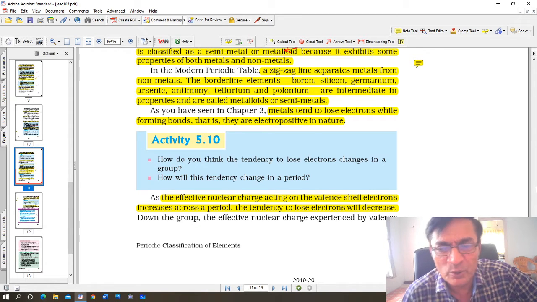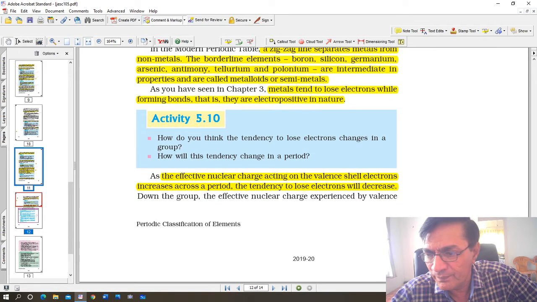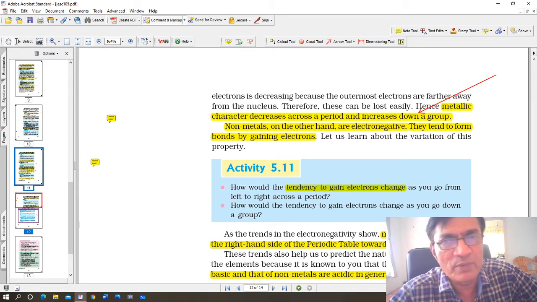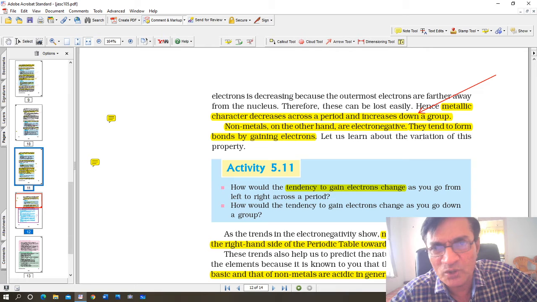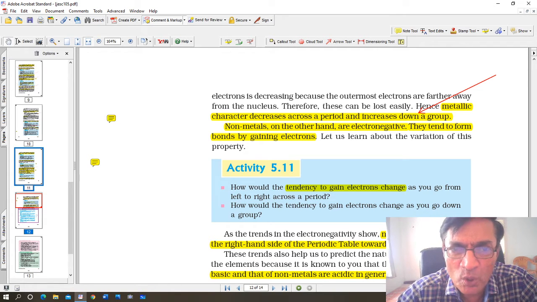the effective nuclear charge experienced by valence electrons is decreasing because the outermost electrons are further away from the nucleus. Therefore, these can be lost easily. Hence, metallic character decreases across a period and increases down a group. Metallic character means what? Metals show a tendency